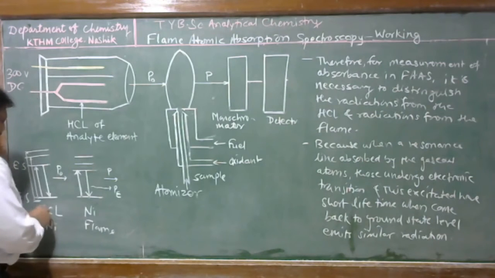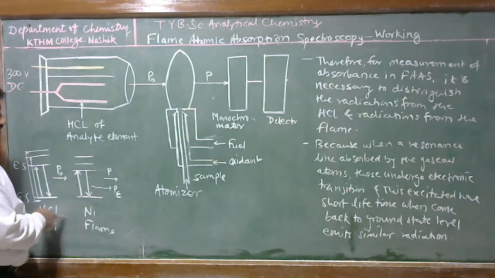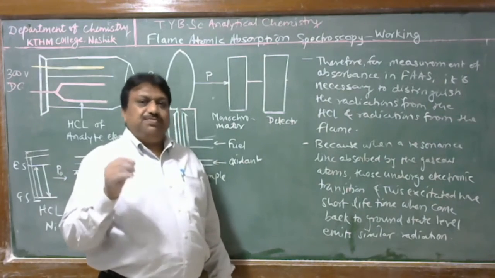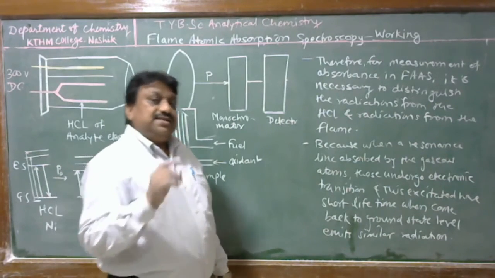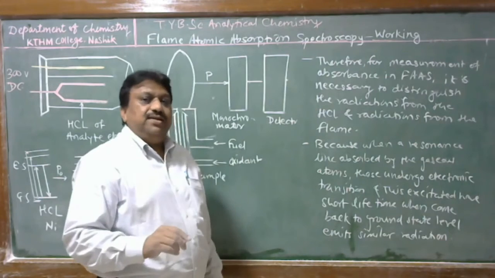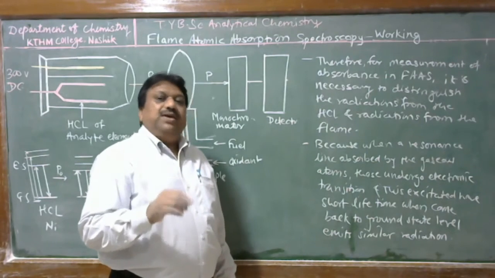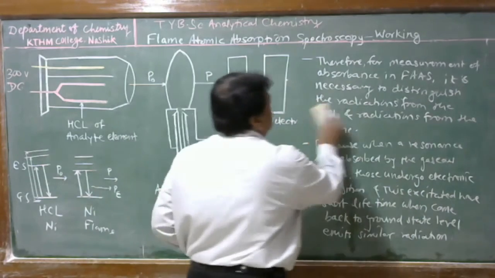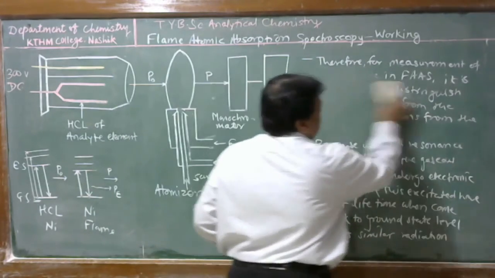Therefore, in the hollow cathode lamp, the resonance line is generated. The same resonance line is absorbed by the analyte species present in the flame, and the same resonance line is emitted when the analyte atom in the flame undergoes de-excitation. And due to this, the intensity of the resonance line is increased.